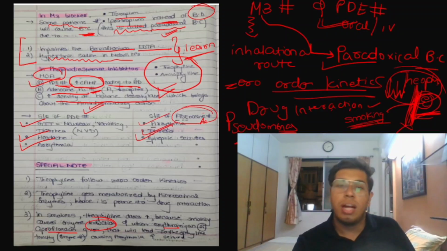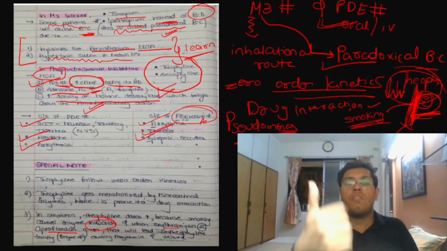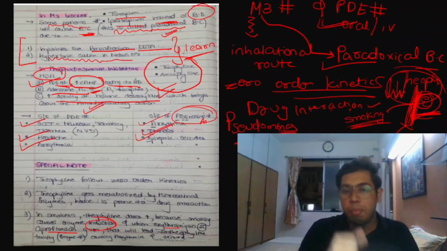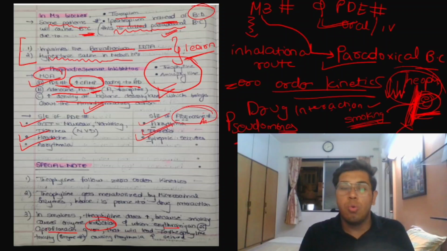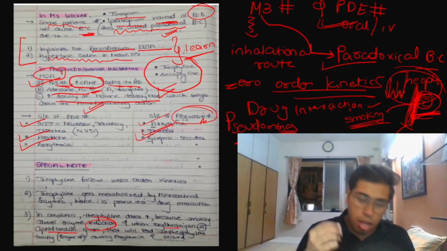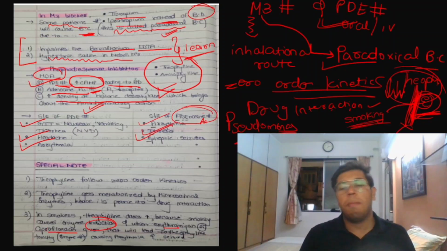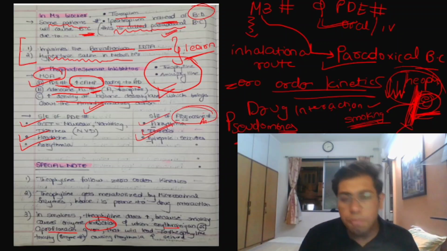Is there any side effect? If we talk about the side effects of the phosphodiesterase inhibitor, when they inhibit the phosphodiesterase: nausea, vomiting, diarrhea, headache, arrhythmia. What about the side effects when the phosphodiesterase inhibitor inhibits the adenosine A1 receptor? Arrhythmia, diuresis, epileptic seizures. Then we have the examples of phosphodiesterase inhibitors which are given by oral or IV route, which are aminophylline and theophylline.